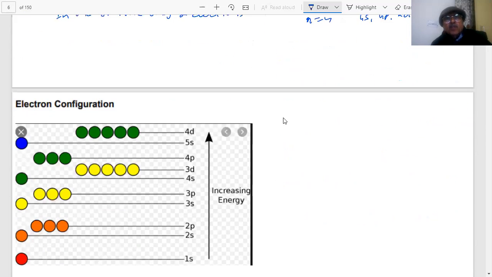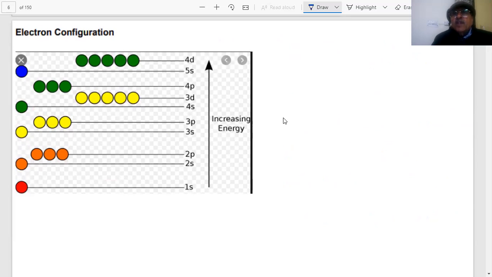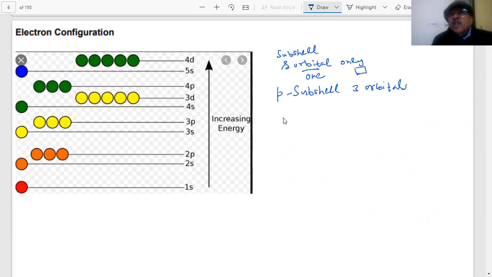What we are trying to tell you, students, for writing the electronic configuration: you are saying S orbital, but the S subshell has only one orbital. P is a subshell that has three orbitals. I may represent it by a box. S is only one, P has three. These are the three P orbitals, a box representation of P.